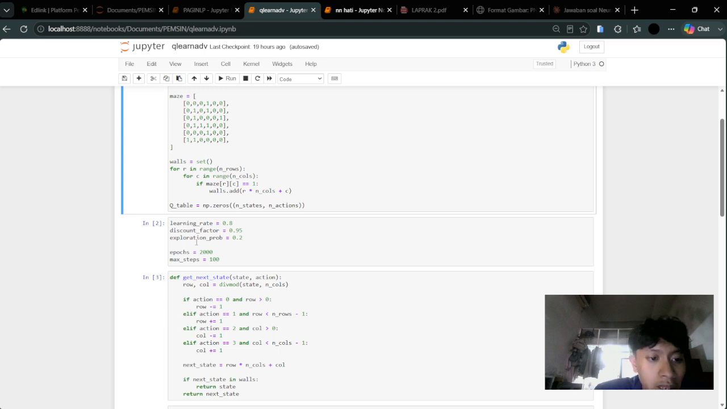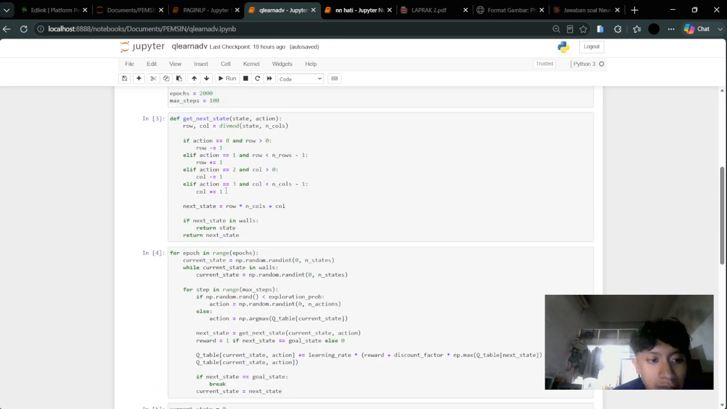We also introduce a new parameter, max steps, set to 100, which caps the number of steps allowed per episode. This prevents the agent from wandering indefinitely between the walls, especially during the early stage of training when exploration is more random.